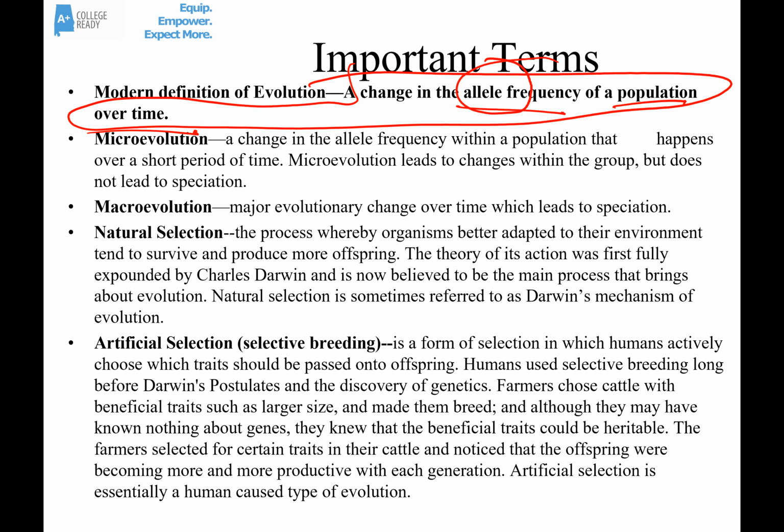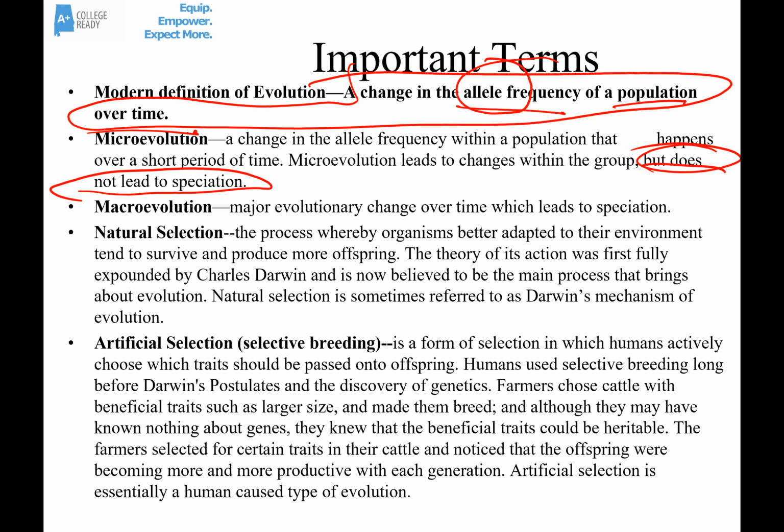over time. It's important to remember that the population, the group of the same species in the same place at the same time, evolves. Individuals cannot evolve. That's a huge point to know. There's also what we call microevolution. So microevolution is when evolution happens within a population, usually over a short time, and it causes small changes within the population, but not enough to lead to speciation, or the formation of a new species.